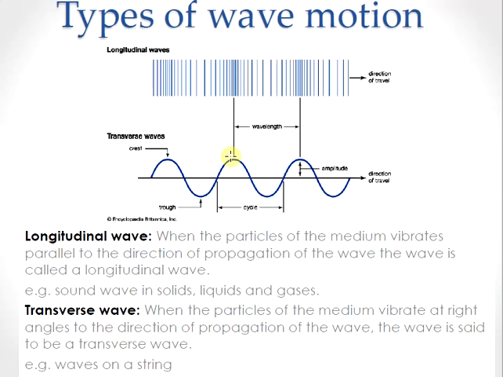Then there is another term, which is called the rate of change of phase with distance, which is called the wave number, k. We will come to those expressions later on. So the wave number is the rate of change of phase with distance. It is defined as k equal to 2 pi by lambda. These are the terms associated with wave motion.